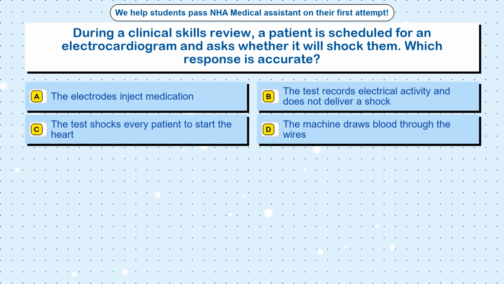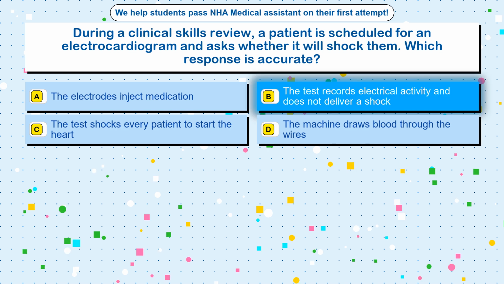Question 75. During a clinical skills review, a patient is scheduled for an electrocardiogram and asks whether it will shock them. Which response is accurate? Option A, the electrodes inject medication. Option B, the test records electrical activity and does not deliver a shock. Option C, the test shocks every patient to start the heart. Option D, the machine draws blood through the wires.